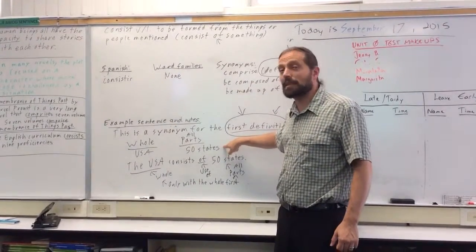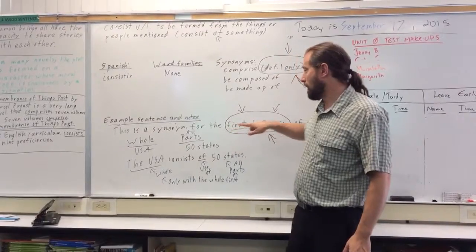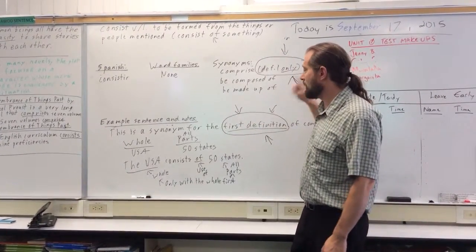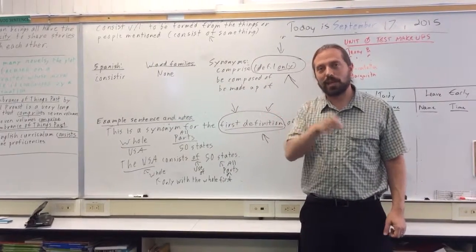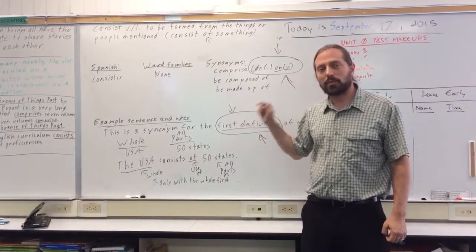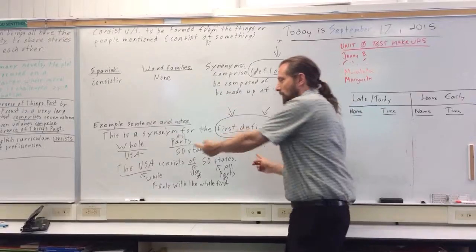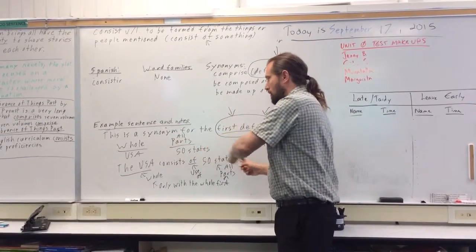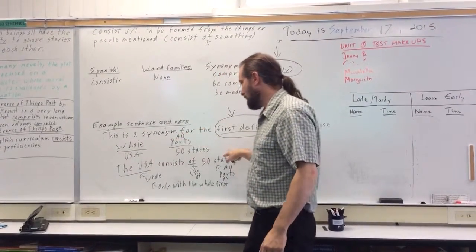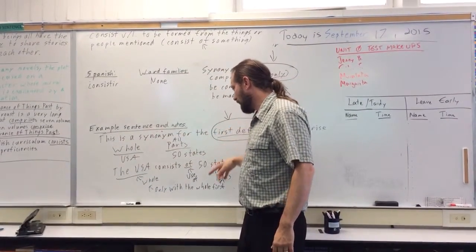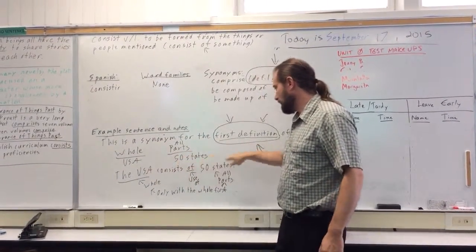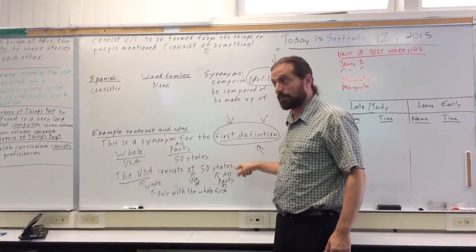So that's the same thing we did yesterday with one of the meanings of comprise, meaning number one. If you watch the video from yesterday, the same as meaning number one of comprise. The difference is with comprise, you can also switch the order. So in the U.S. and 50 states, the U.S. is the whole, 50 states is what the parts are. The USA consists of 50 states. You can only do it in that order.